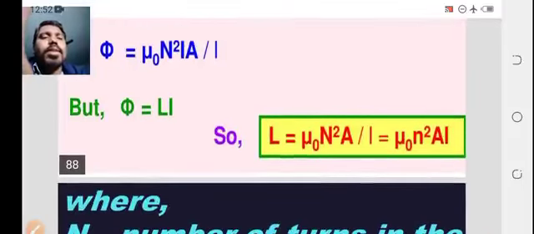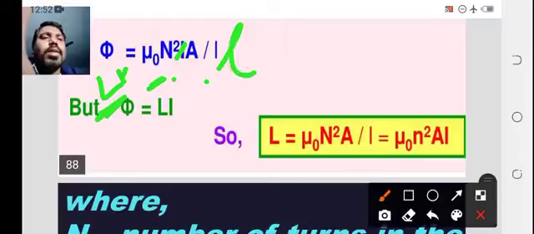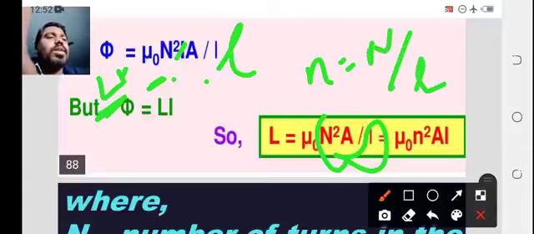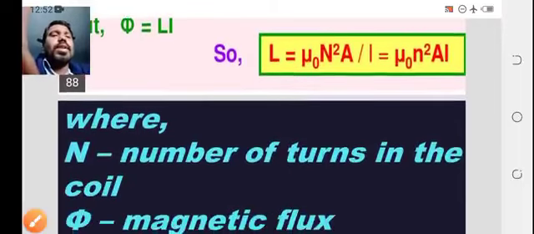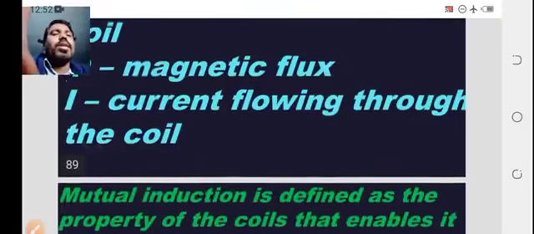So what is phi? Phi is nothing but L I, so I will be cancelled. So phi equal is this. What you will get? L equal to mu naught n square A by l. So what is capital N by this l? It can be considered as n. N, number of turns per length, can be considered as n. So this is about the self induction, where N is the number of turns in the coil, phi is the magnetic flux, I is the current in the coil.